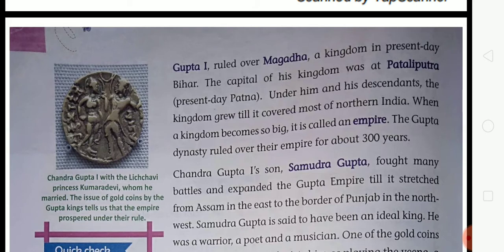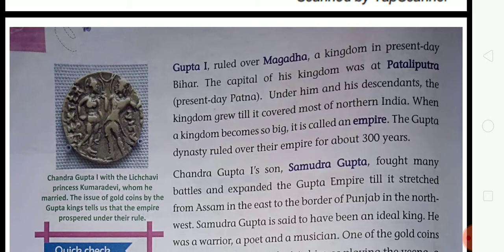The capital of his kingdom was at Patliputra. So student, the capital of the kingdom of Chandragupta first, that is, he ruled over Magadh, and the capital of Magadh was at Patliputra, present day Bihar. We call Patliputra Bihar.